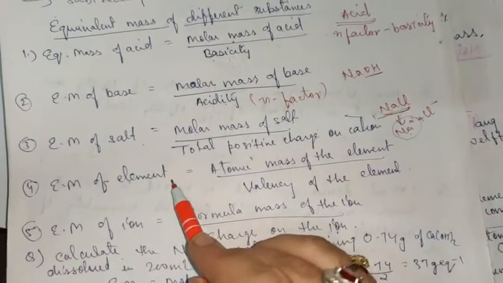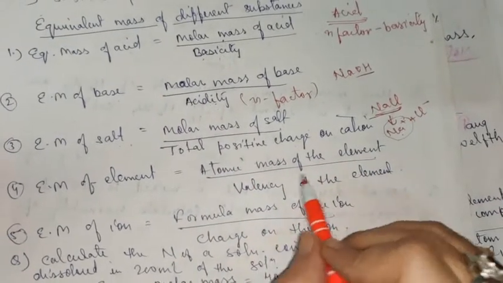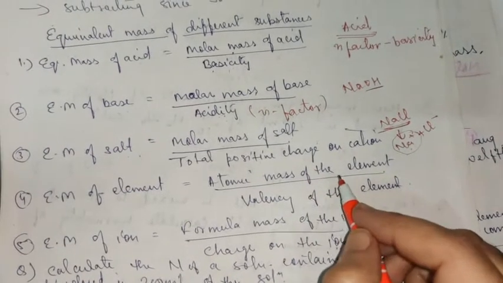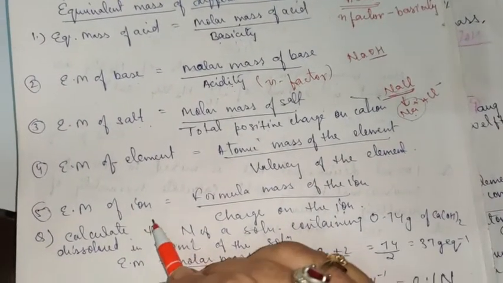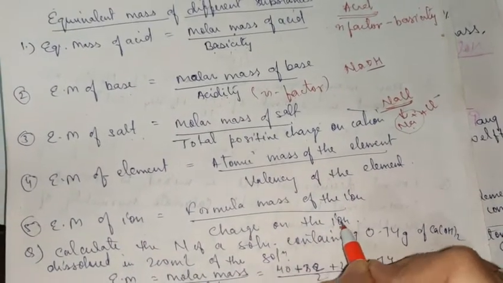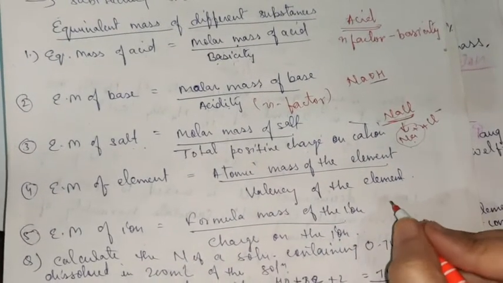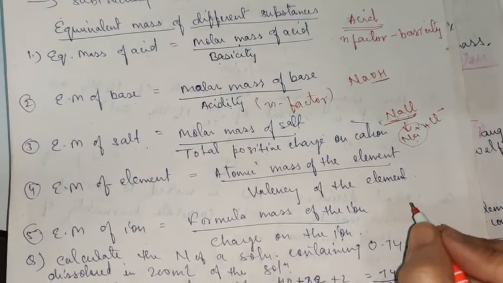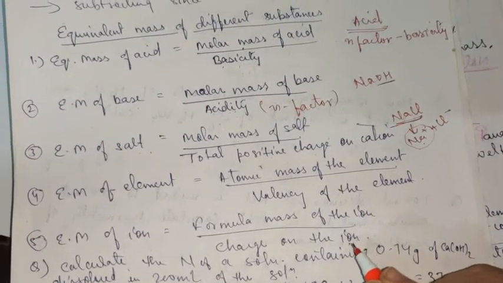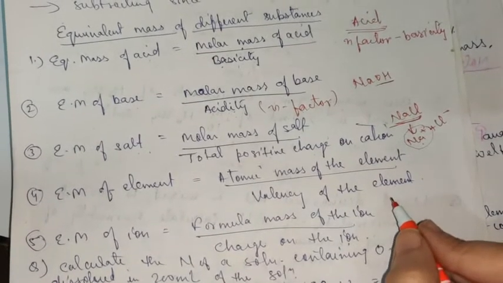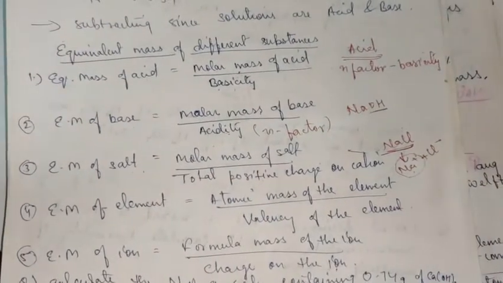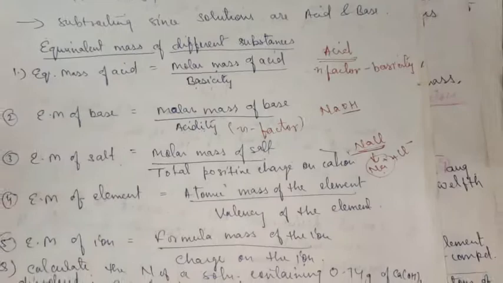Equivalent mass of an element will be equal to atomic mass of the element upon the valency of the element. Like if you have to find out for sodium, it will be equal to 23 upon 1. Equivalent mass of ion will be equal to formula mass of the ion upon charge on the ion. Suppose it is nitrate, then what is the charge on nitrate? Formula mass, you can calculate the molecular mass, and charge on the ion will be -1. So it will be equal to the mass of nitrate ion upon 1, which will give you the equivalent mass of ion. So these are the methods of finding equivalent mass, and these are the n factor values.